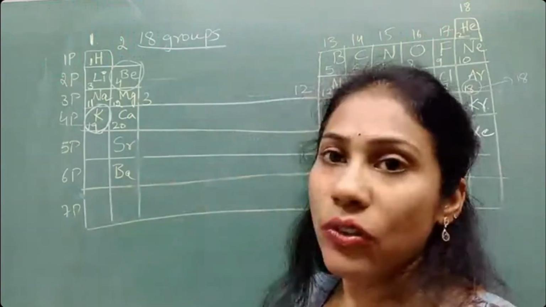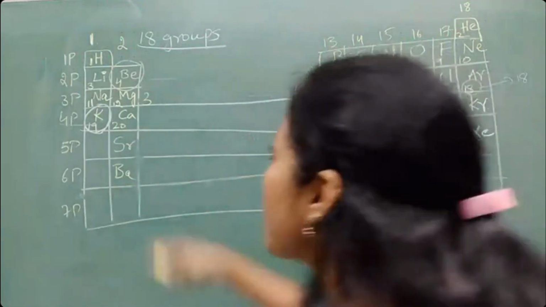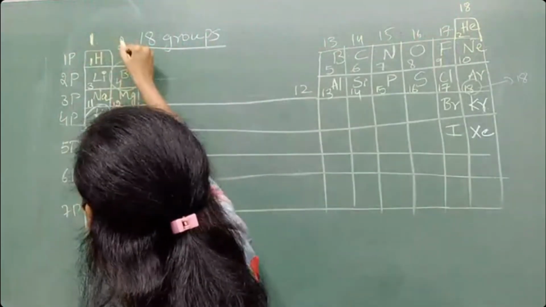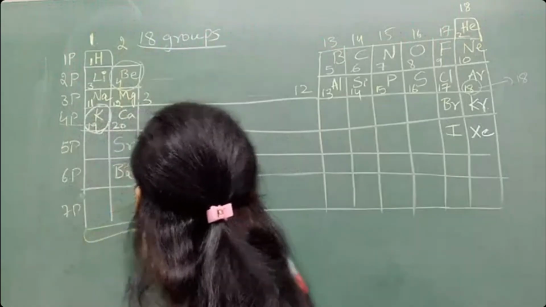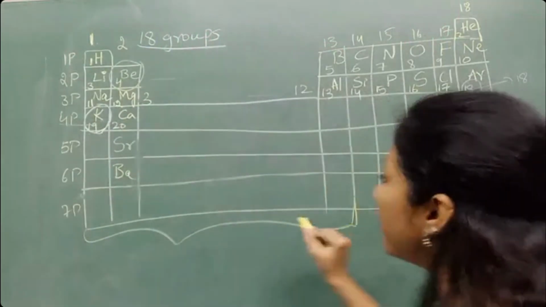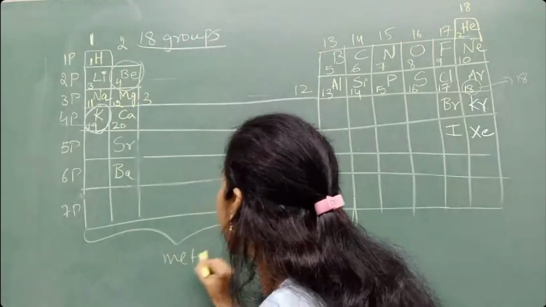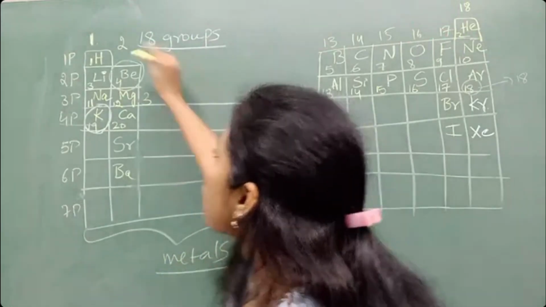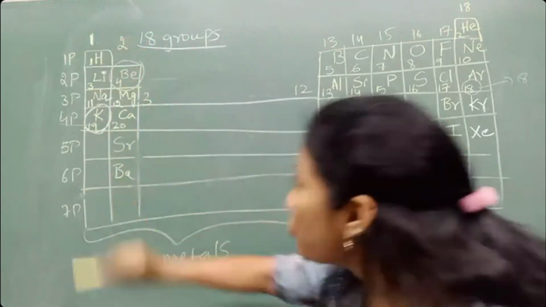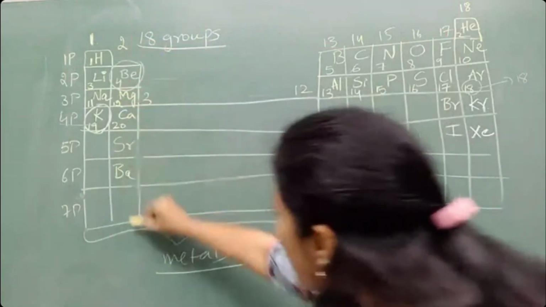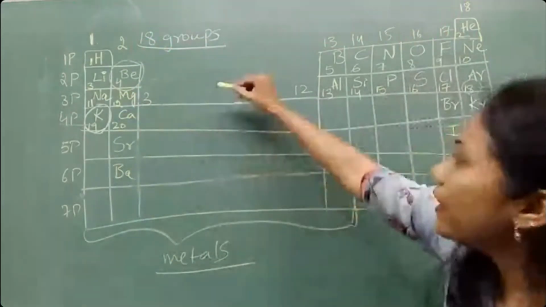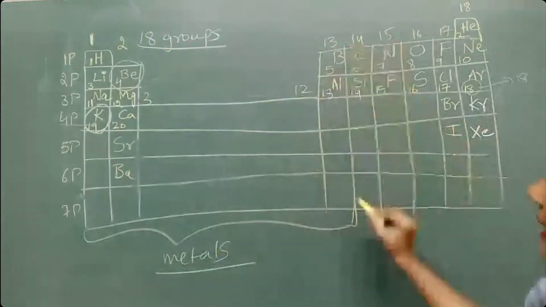As of now, try to remember that all elements from group 1 to group 13 are called metals. All elements of group 1, group 2, and 3, 4, 5, 6, 12 till 13.